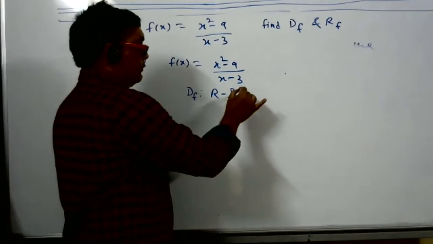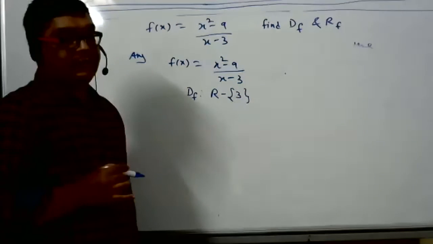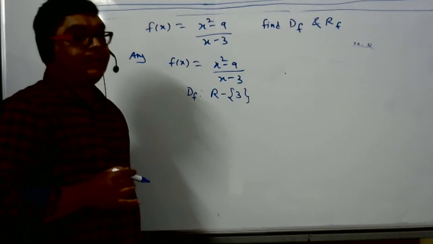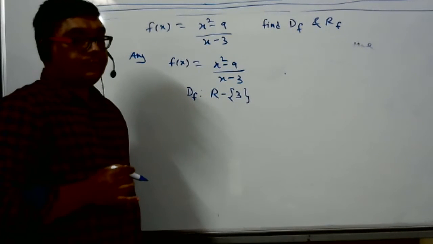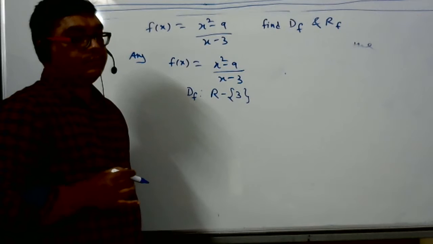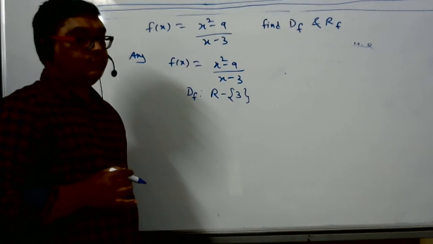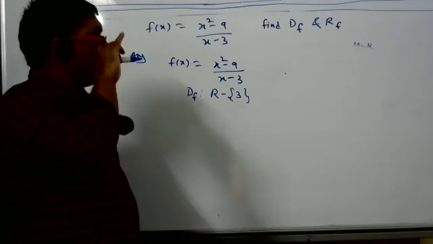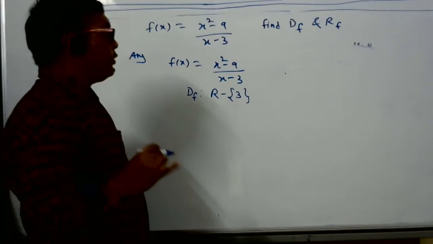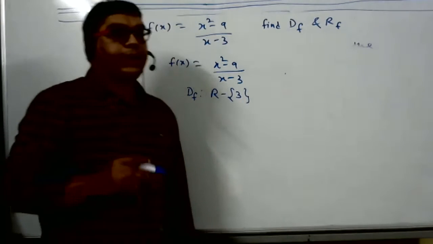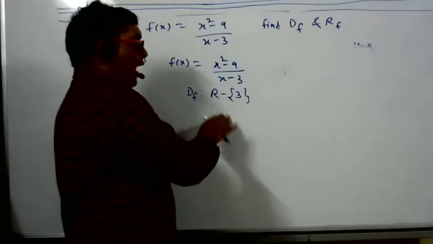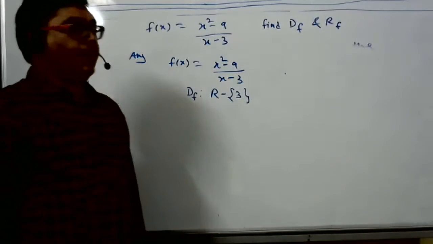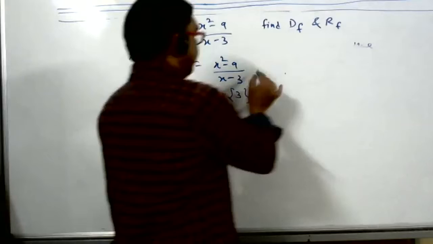Sir, I have a doubt here, sir. Yes, sir, but I have a doubt. Sir, if we factorize the numerator, you'll get (x minus 3)(x plus 3). So if you cancel it, then the domain of the function changes to all real numbers, right? That's why you students are supposed to find the domain as it is given. As it is given, there only we have to find it, because we cannot say we factorize it.